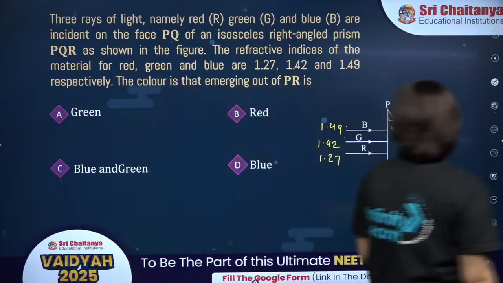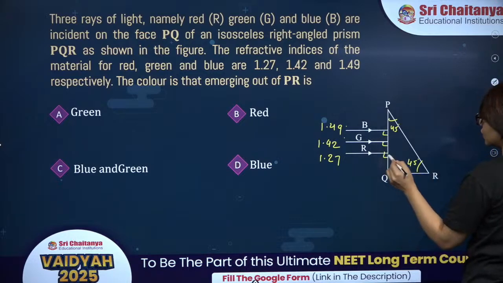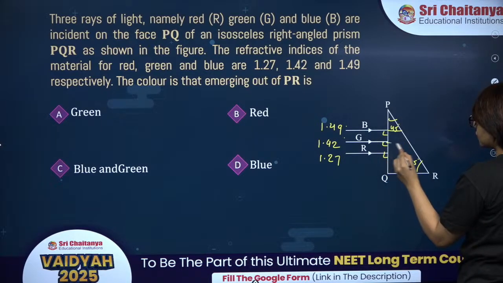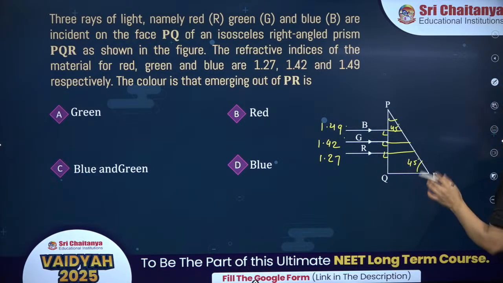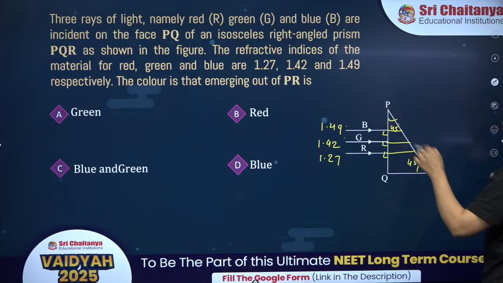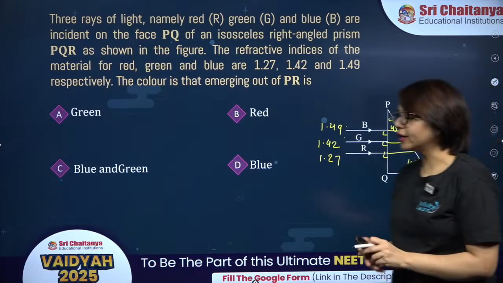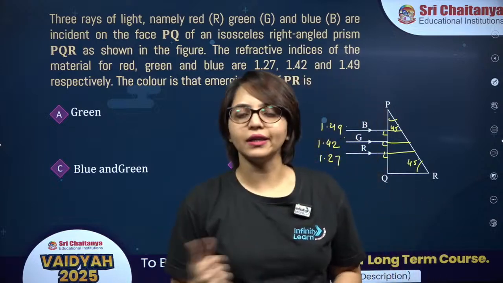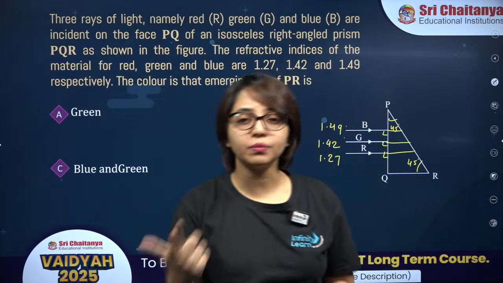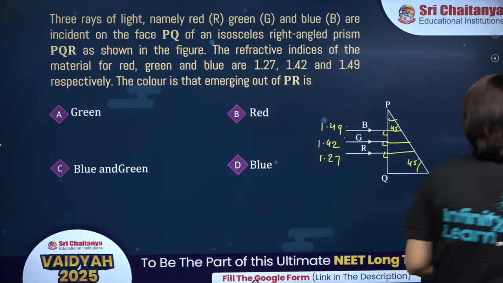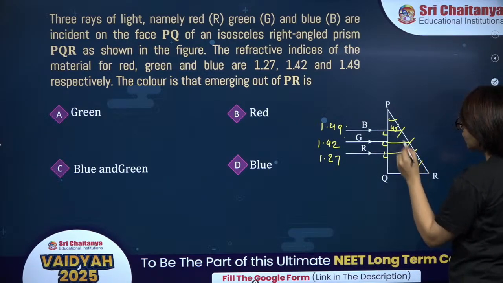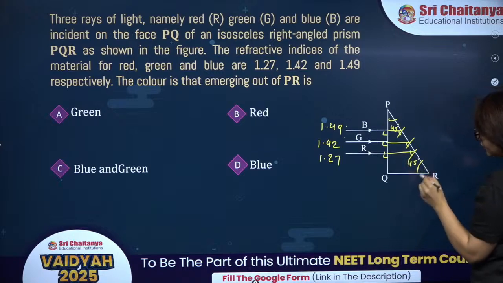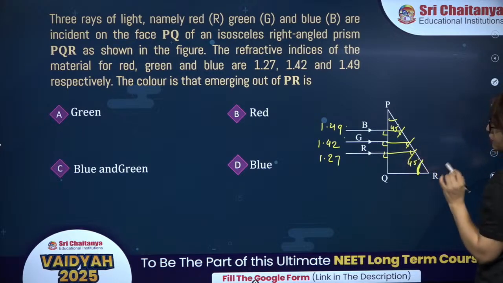Over here, these rays are striking perpendicular to the surface, so without deviation they will go straight. Now, if any ray is not coming out, that means it is performing TIR. So on this face, after refraction, some color might perform total internal reflection, or some might not. That will be decided by this. Here this is the normal, so the angle of incidence is equal to 45 degrees.